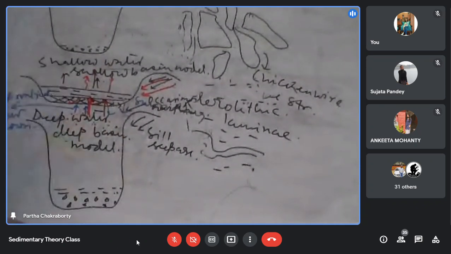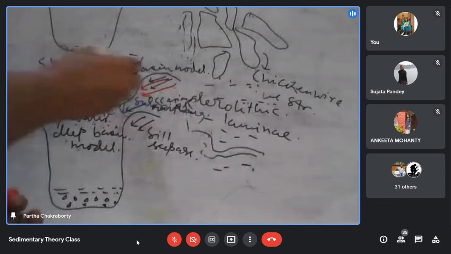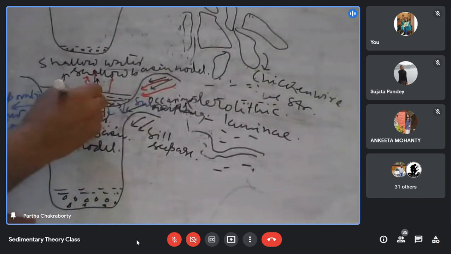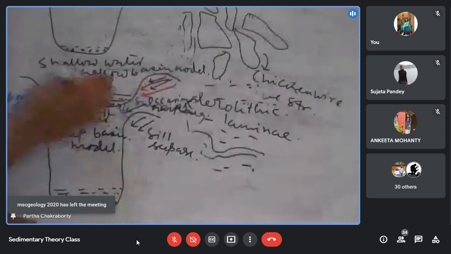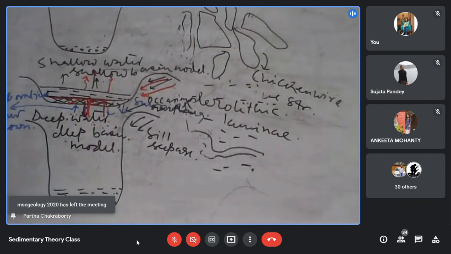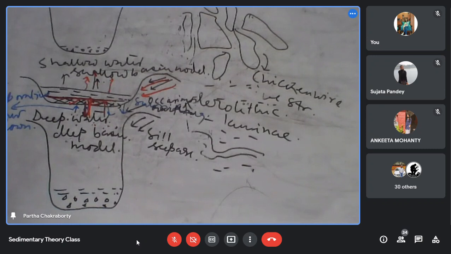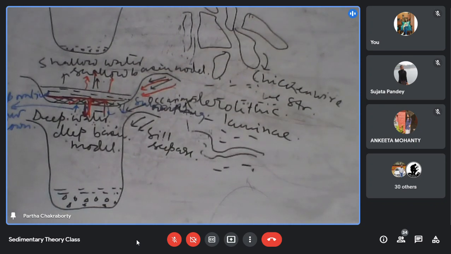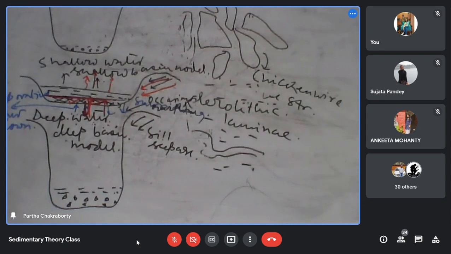Unless it subsides, it cannot generate a thick deposit, because the accommodation will not be there. As every evaporite is forming, it is subsiding, and new space is available for the new evaporite to form. So it is a shallow water, shallow basin with active subsidence. For the proponents of the shallow water basin, initially the maximum problem was how the accommodation is getting generated and how we can account for the thick evaporite deposit. So they accounted for that by means of the subsidence theory. Is it clear?